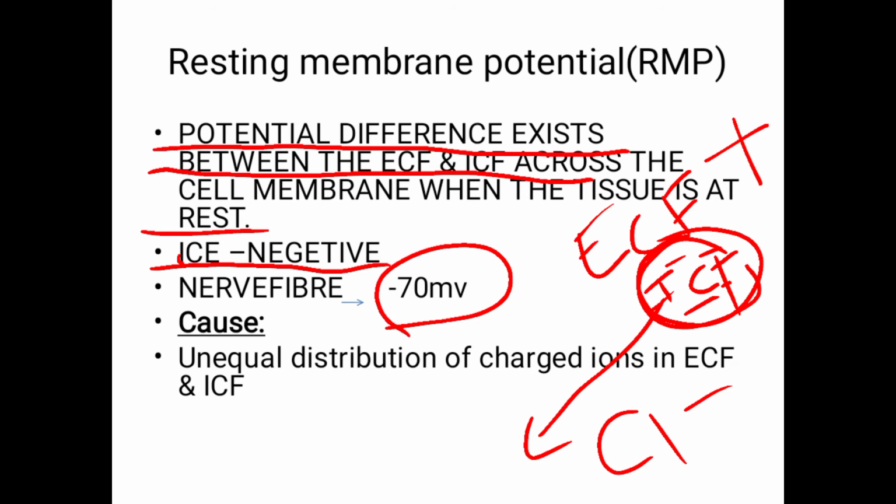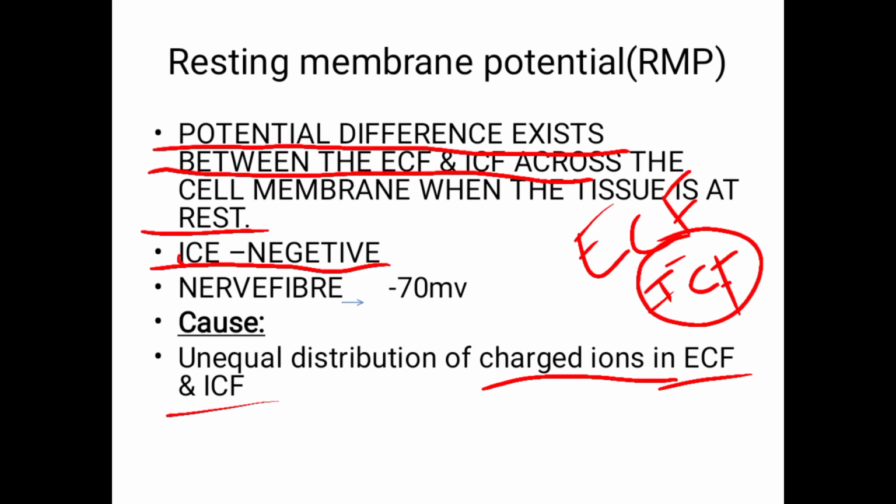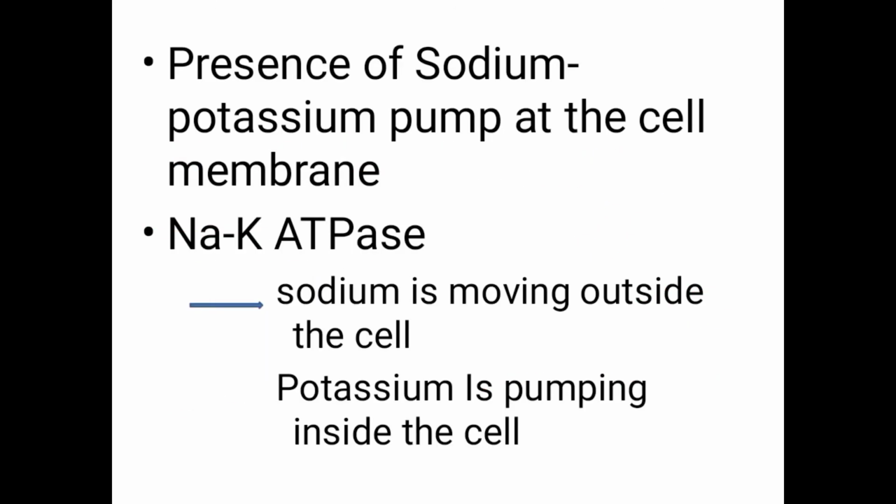How is this maintained? It is mainly because of the unequal distribution of charged ions in ECF and ICF, meaning positive and negative ions are not the same on both sides.